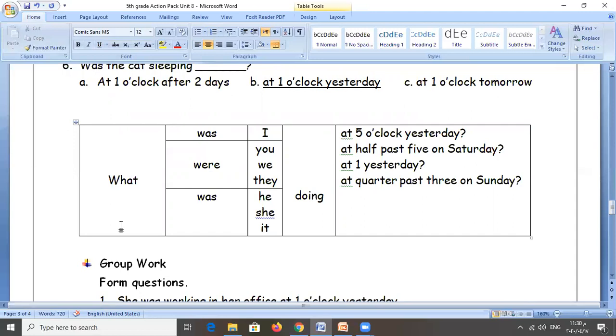Now, I will explain that with examples. We have 2 questions, okay? With form questions. WH in the beginning, which is what. Then we add was or were according to the subject, singular or plural forms. Then we add doing, always. Then we need the keywords. Then we add a question mark, okay?